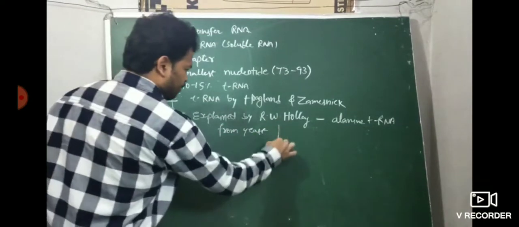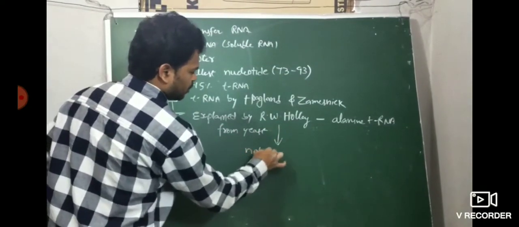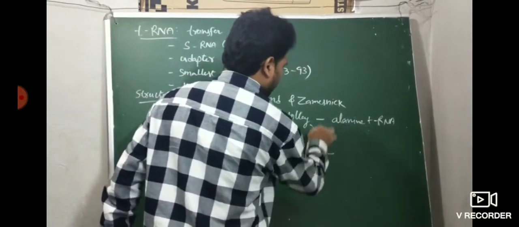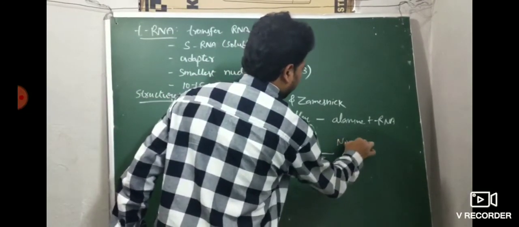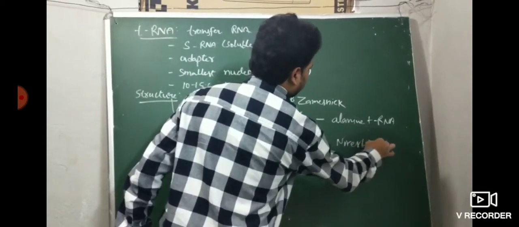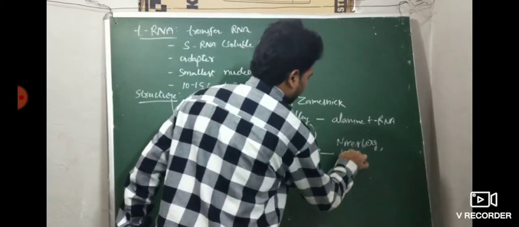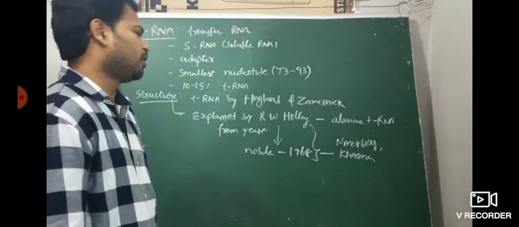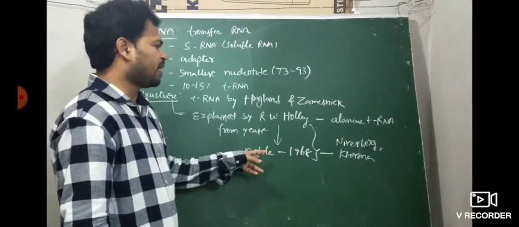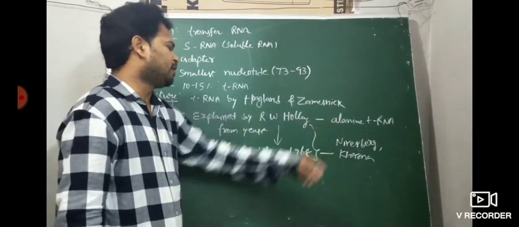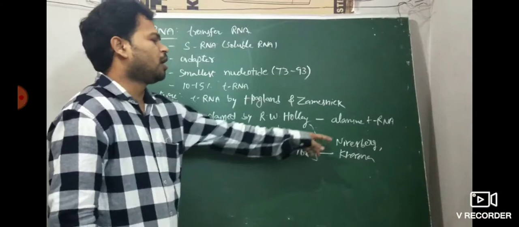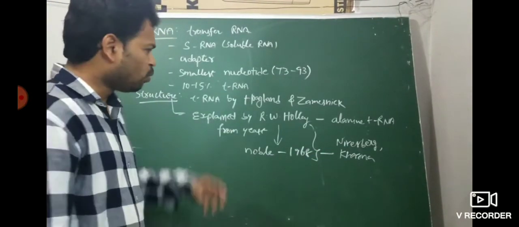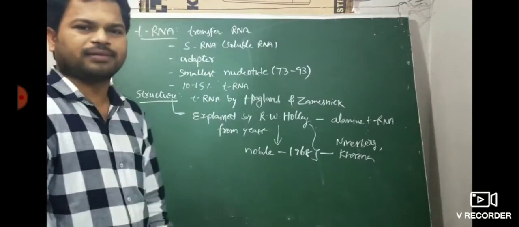That's why he got the Nobel Prize in 1968 along with Marshall Nirenberg and Khorana, not this Corona, that Khorana, Har Gobind Khorana. So R.W. Hawley got the Nobel Prize for explaining the alanine tRNA structure in 1968 along with which scientists? Nirenberg and Khorana. Then what is the structure of tRNA, sir?